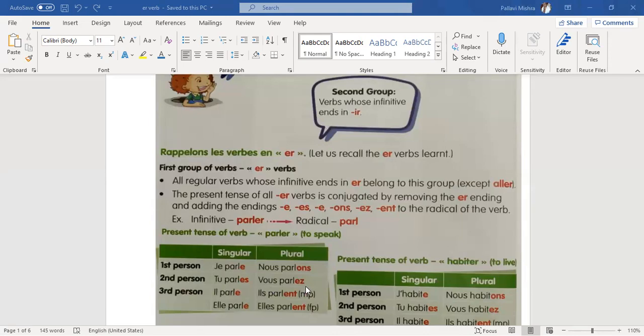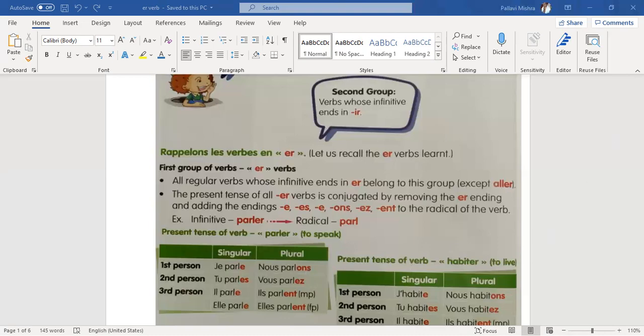So here you can see je parle, tu parles, il parle, elle parle, nous parlons, vous parlez, ils parlent, elles parlent. The pronunciation for they speak or they are speaking is the same as je parle, tu parles, il parle, because in French, ENT is silent. Ils parlent, they speak or they are speaking in the case of masculine plural. Elles parlent, they speak or they are speaking in the case of feminine plural. So these are the special endings.